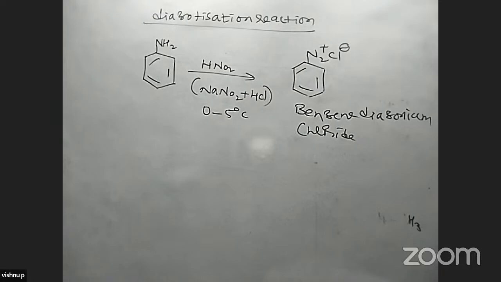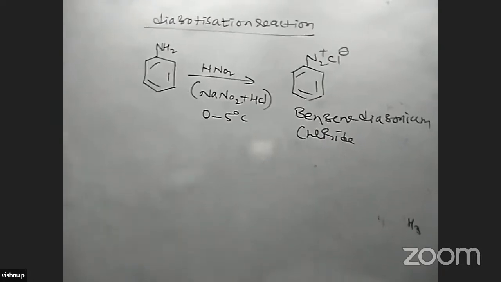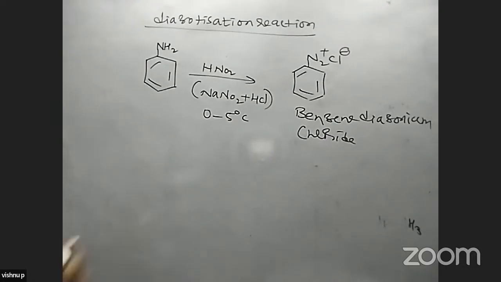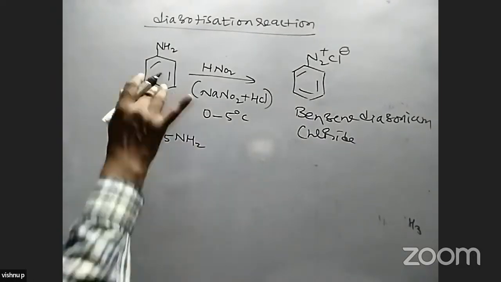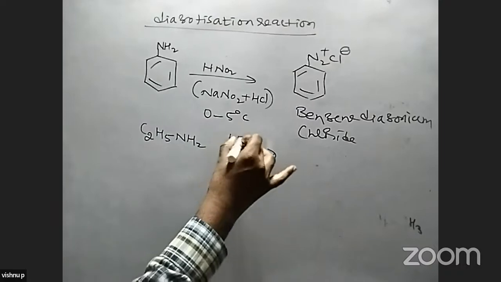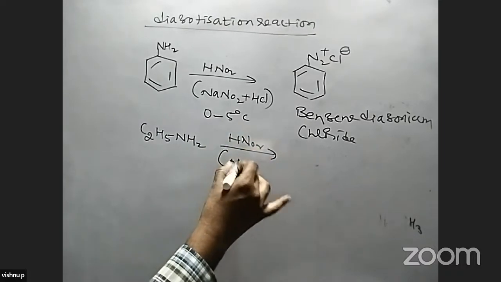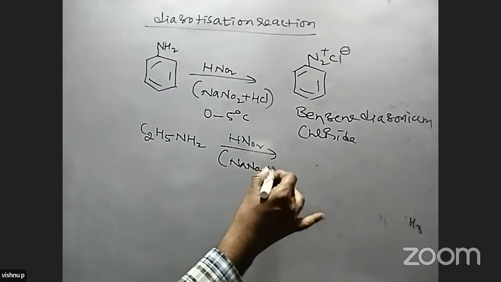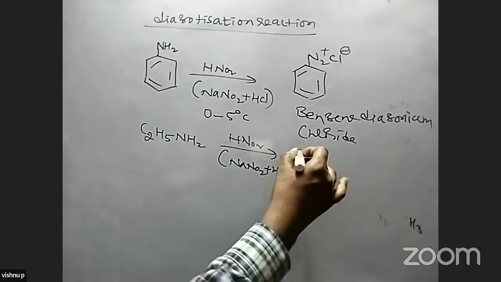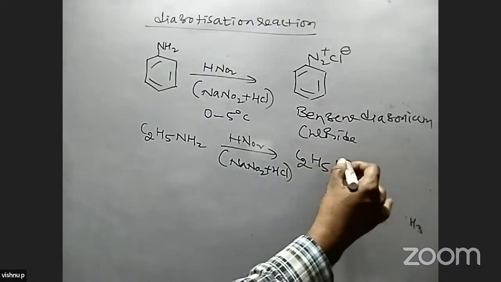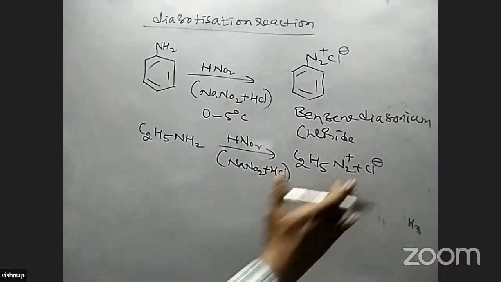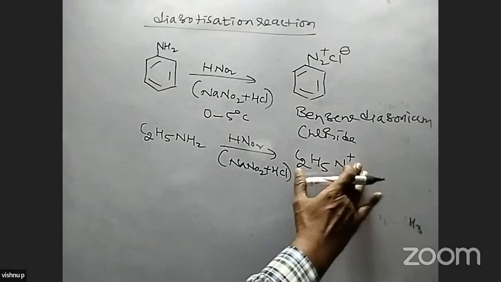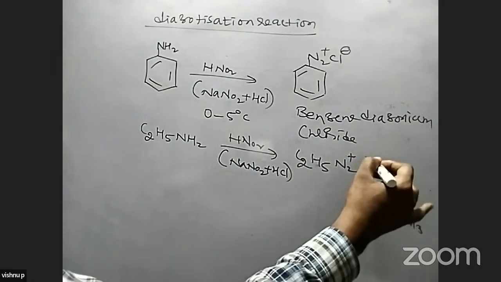The reaction is possible at 0 to 5 degrees Celsius only. But if you take aliphatic amines, this was the aromatic amine. If it is treated with HNO2, that is the mixture of NaNO2 plus HCl, what compound do we get? C2H5N2+Cl-, ethyl diazonium chloride.